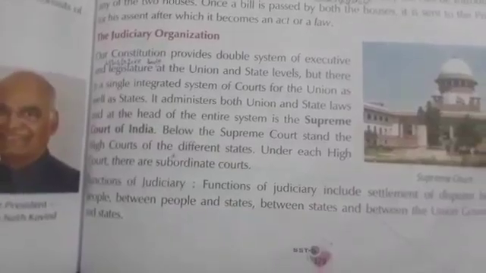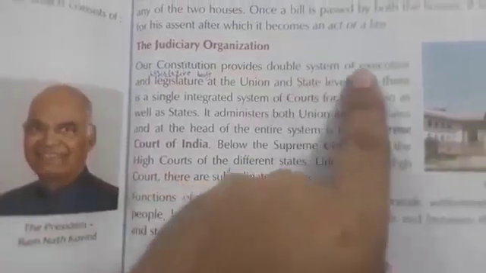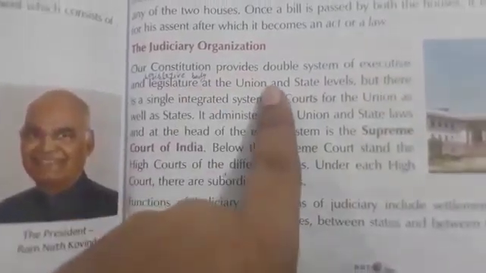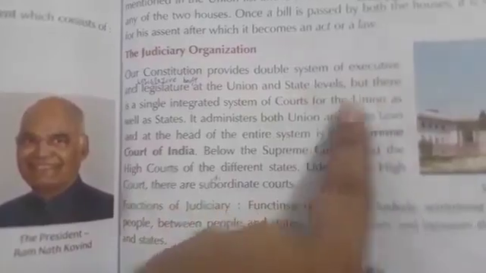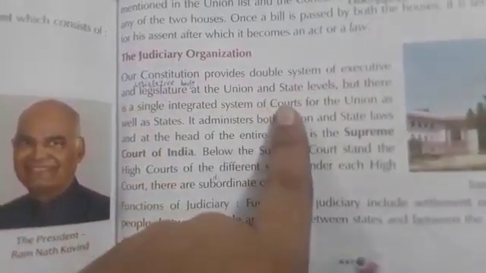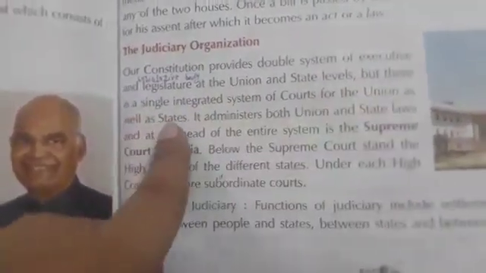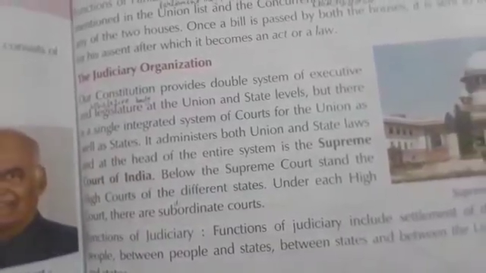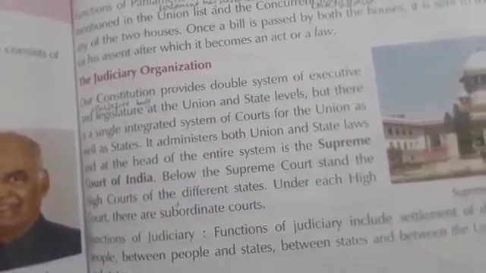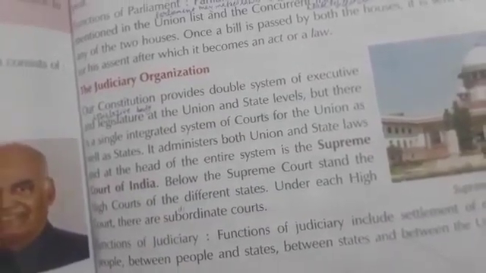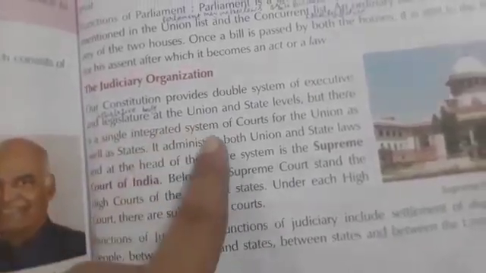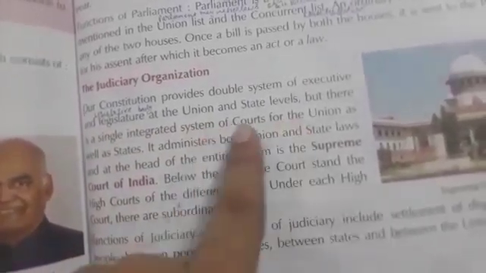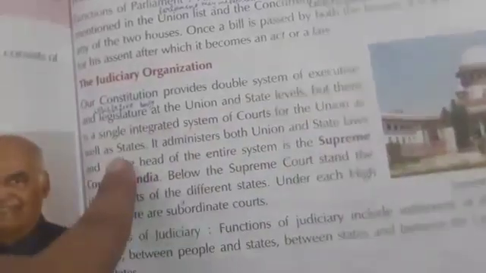Next, the third branch is the judiciary organization. It is related with justice. Our constitution provides a double system of executive and legislature at the union and state levels, but there is a single integrated system of courts for the union as well as the states. It means the constitution provides these organizations at both levels, union and state, but a single integrated system for the courts.